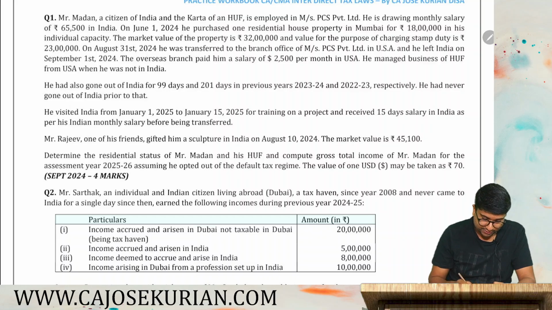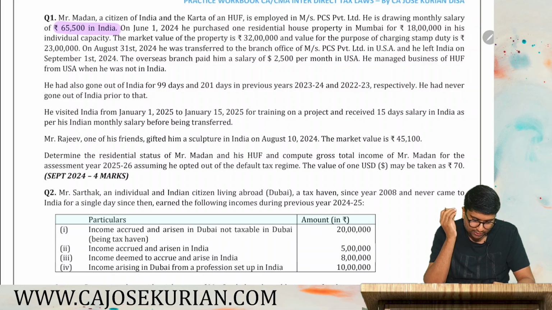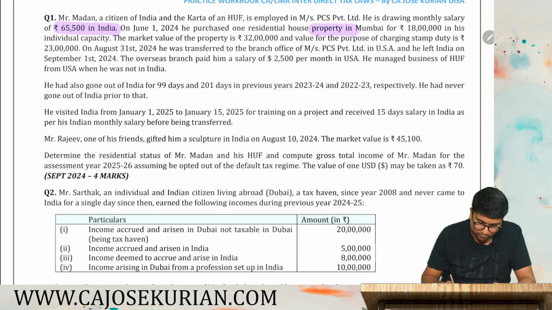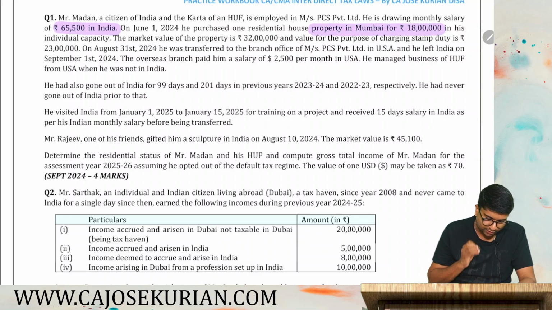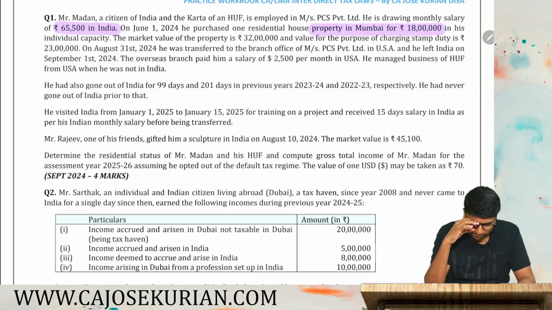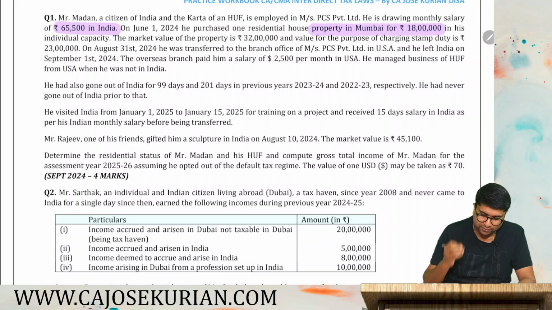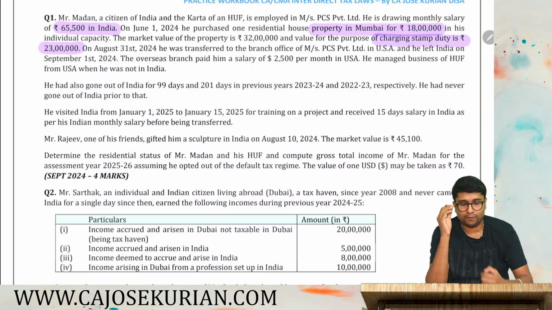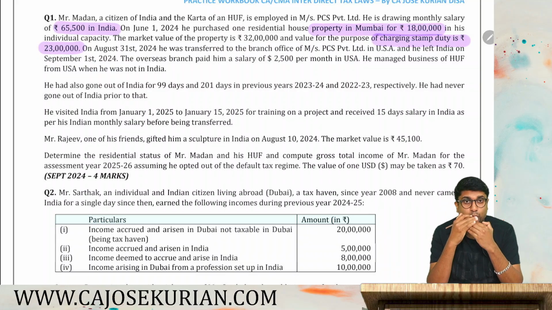On 1st June 2024, he purchased one residential property in Mumbai for 18 lakh, in his individual capacity. The market value of the property is 32 lakh and the value for the purpose of charging stamp duty is 23 lakh. So he bought a property for 18 and its stamp duty value is 23.